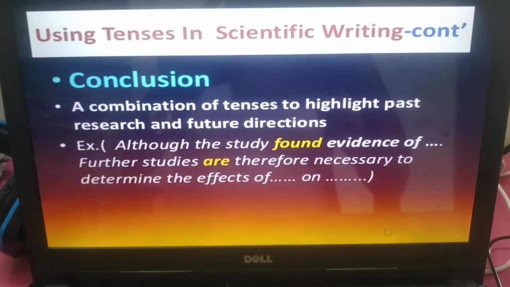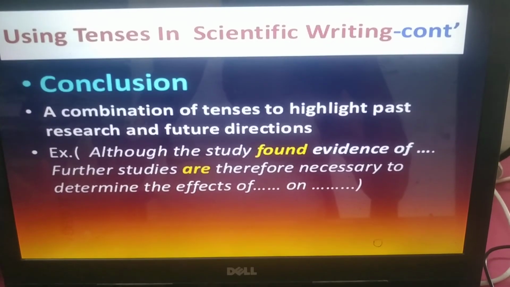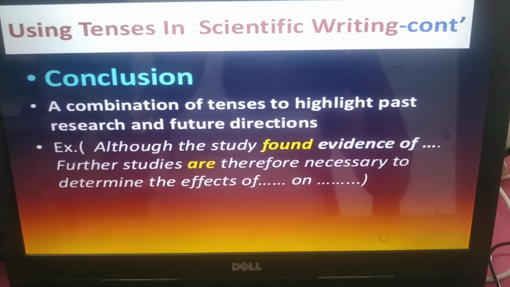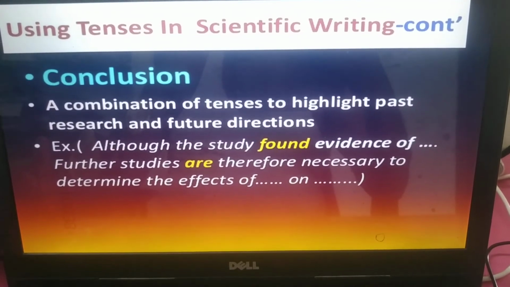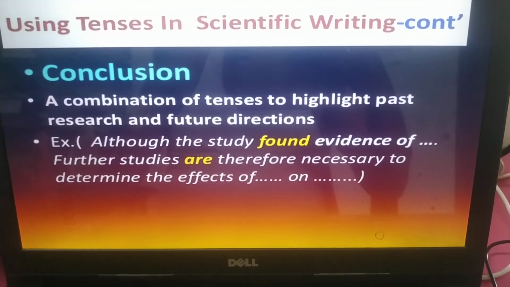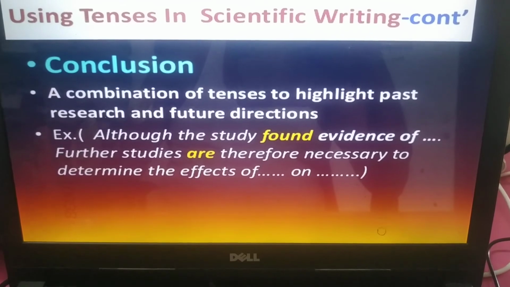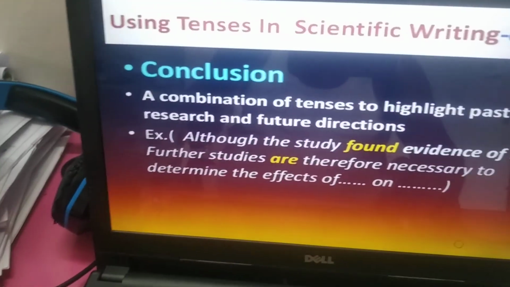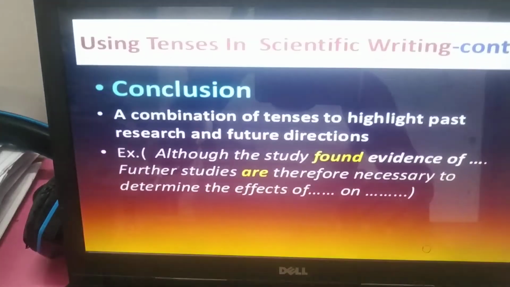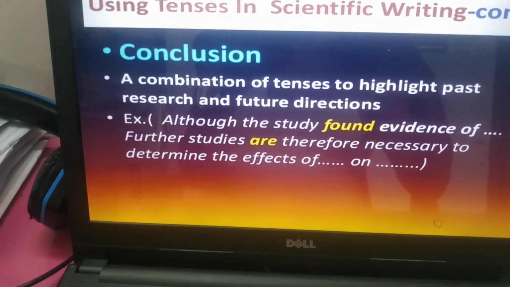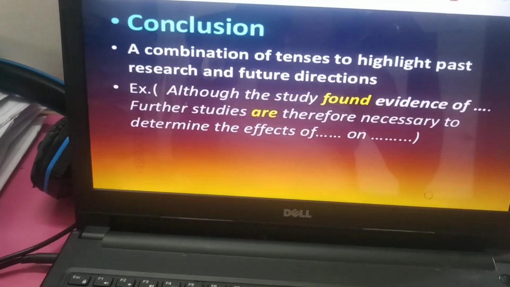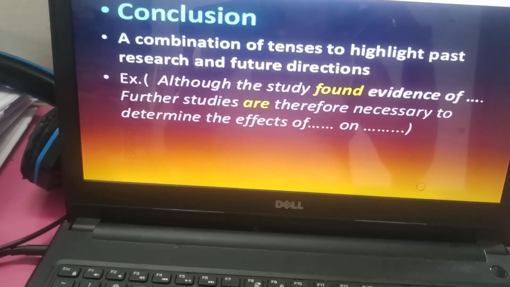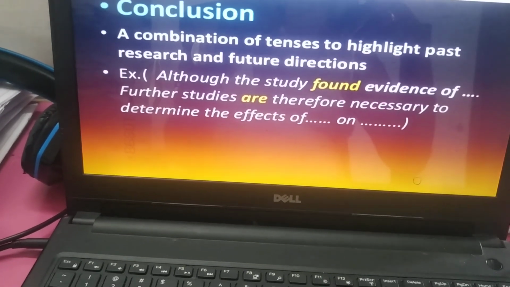Then conclusion: a combination of tenses to highlight past research and future directions. For example: although the study found evidence of X, further studies are therefore necessary to determine the effect of Y on Z. These are some of the tips I have given. Just follow them, and use active and passive voices appropriately, as well as the tenses.